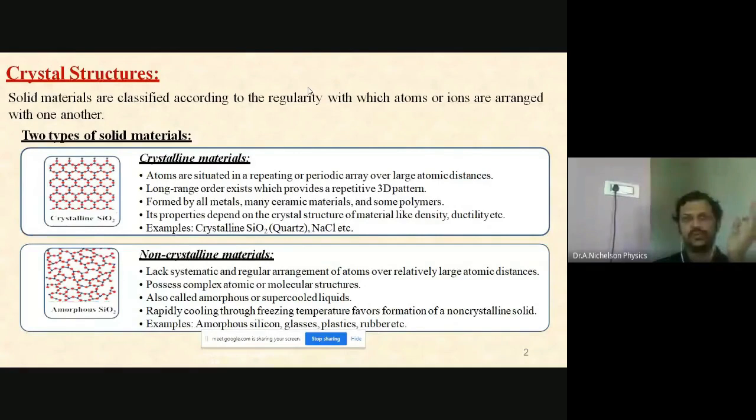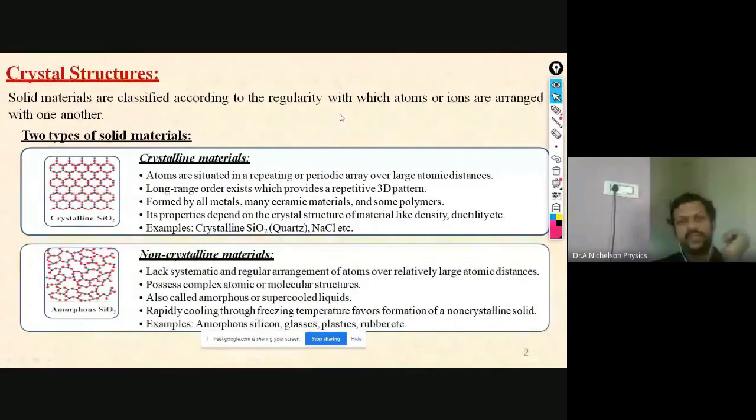That is the fourth state of matter. Normally we discuss these three. This solid can be again classified into two based on the arrangement of atoms in that material. It is defined as the crystalline material as well as the non-crystalline material, or you can say the crystal and the amorphous material.